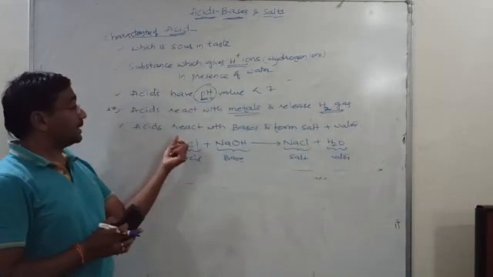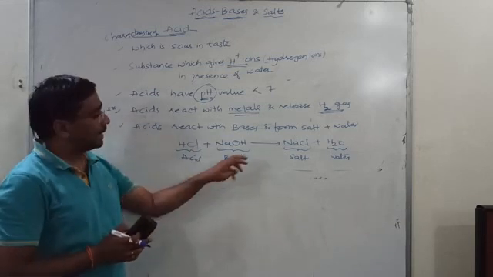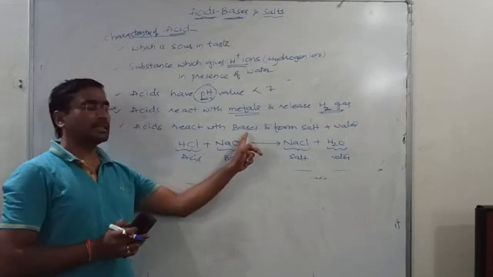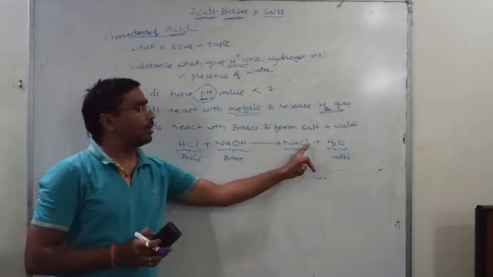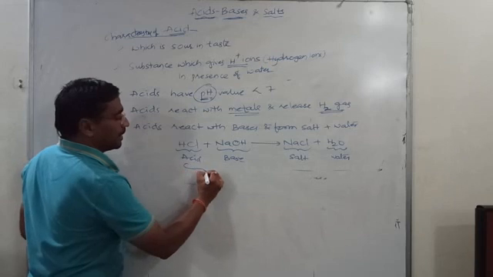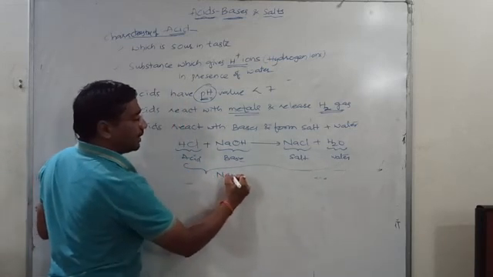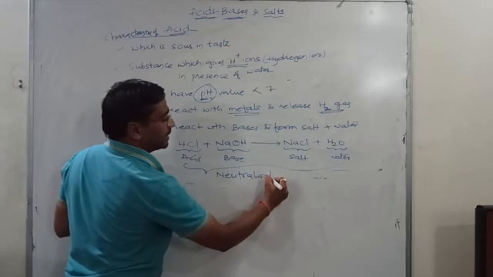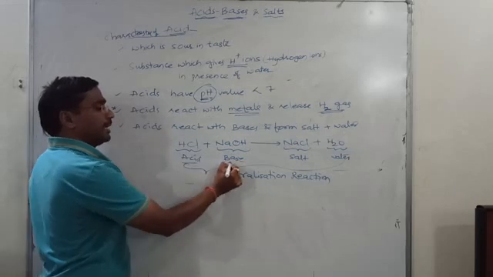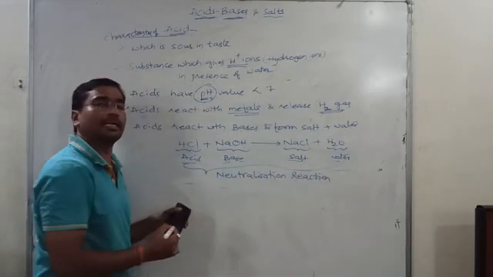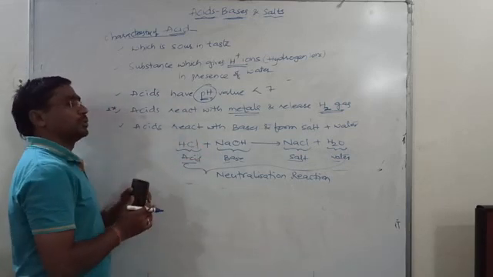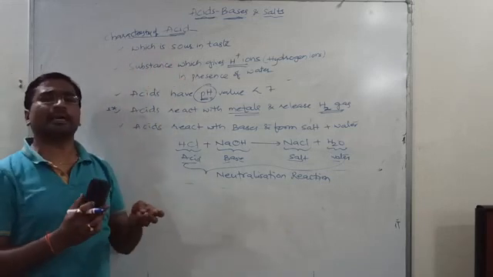When you study the chemical properties of acids, I'll give more and more examples. This is just one example to remember. Any acid reacts with any base and forms salt and water. This reaction is called a neutralization reaction. Whenever an acid reacts with a base, formation of salt and water takes place, and this reaction is called neutralization. So these are a few characteristics of acids.